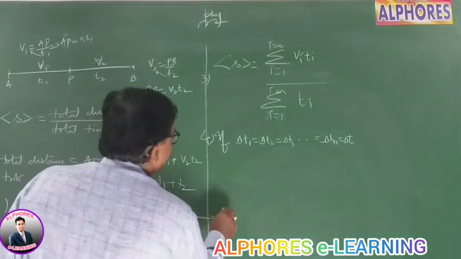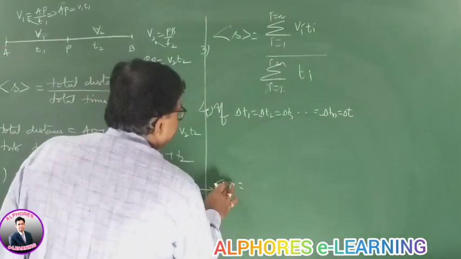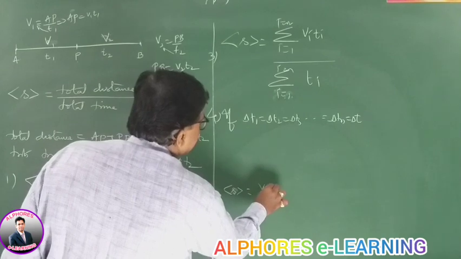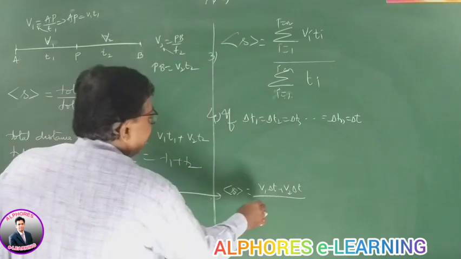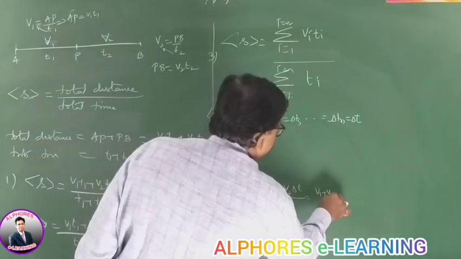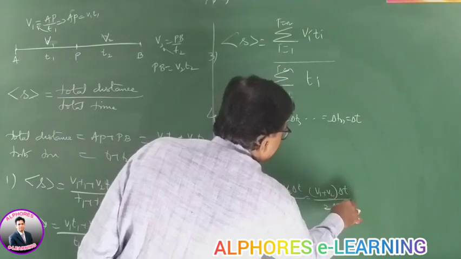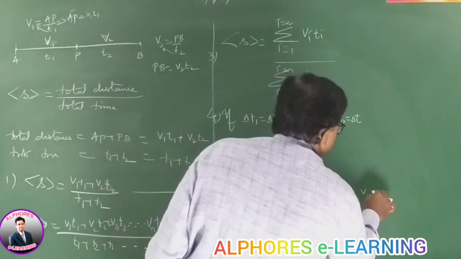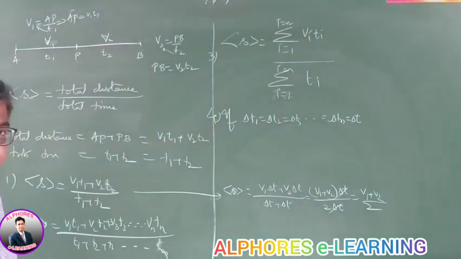Then this formula becomes, if the intervals of time are same, then the average speed or average velocity is v1 delta t plus v2 delta t by delta t plus delta t. So that is v1 plus v2 of delta t by 2 delta t. So this is v1 plus v2 by 2 for two intervals.